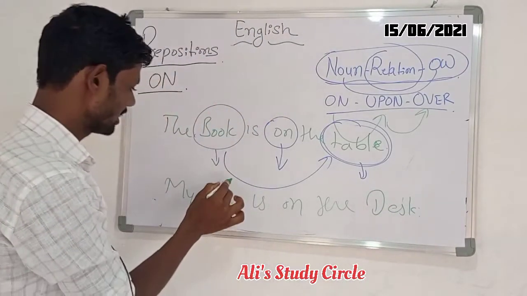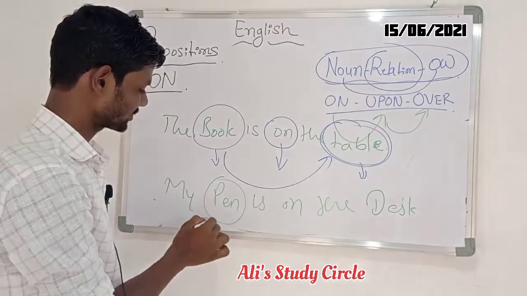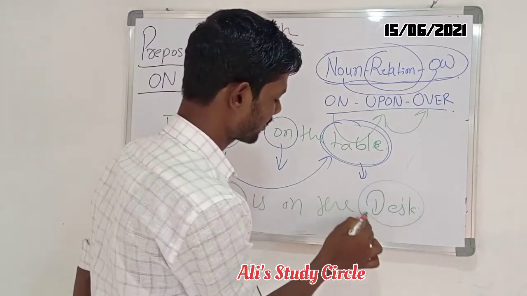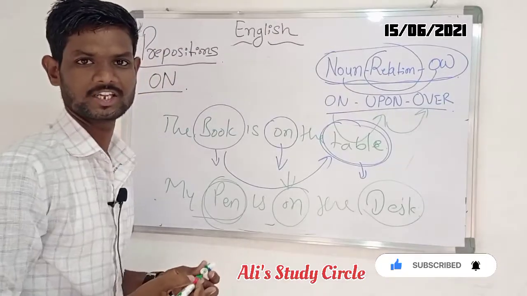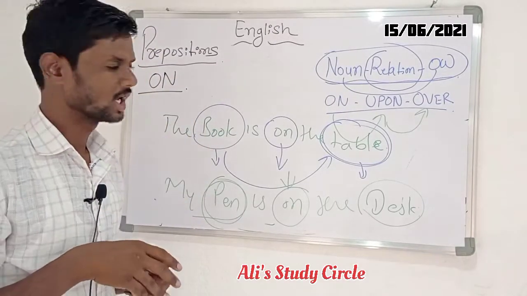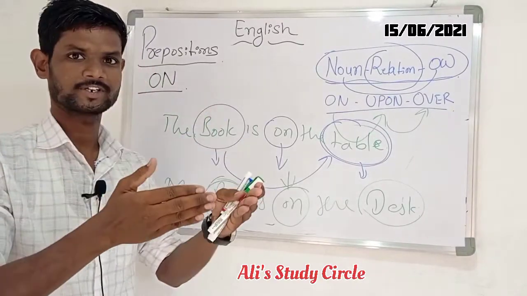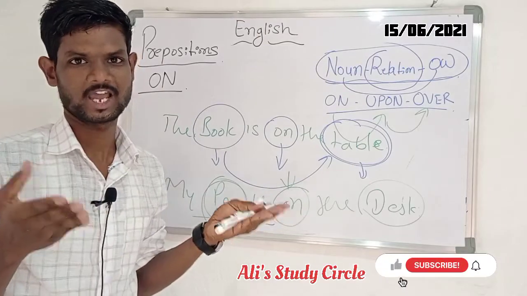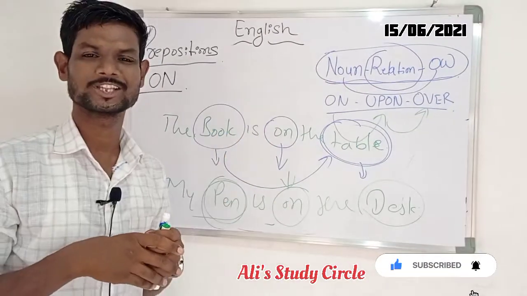The meaning is that on works in front of non-living things, and it plays a very important role in the sentence.